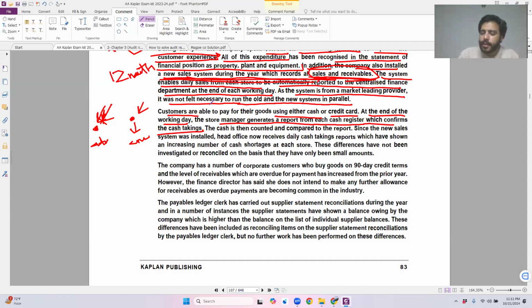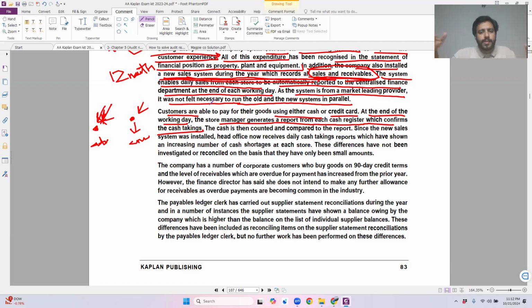What are the registers, by the way? If you go to a store, let's say Walmart or Tesco, there are different lines and you have to pay in those lines. You stand in those lines, swipe for the goods that you are buying. So those are basically known as registers. The store manager goes to each of the registers and collects all the cash and receipts against the credits that have been deposited within our account.